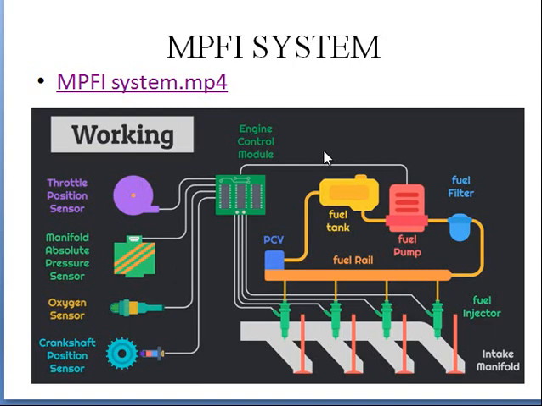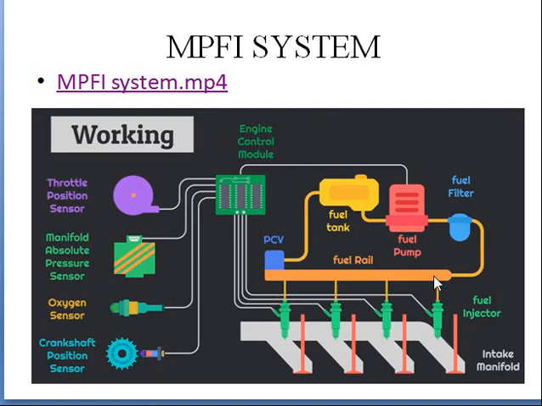So this is the position sensor which is kept here, near the throttle valve, and means throttle valve of the carburetor. Next, absolute pressure sensor, this is kept in pressure sensor to sense the pressure of fuel. Next is oxygen sensor to sense the percentage of oxygen which we are getting. This sends the position of the crankshaft. Now depending upon the position of the crankshaft, the fuel will get injected.